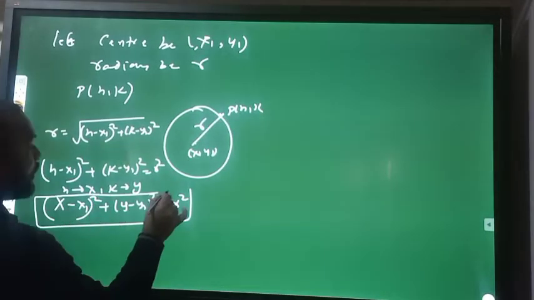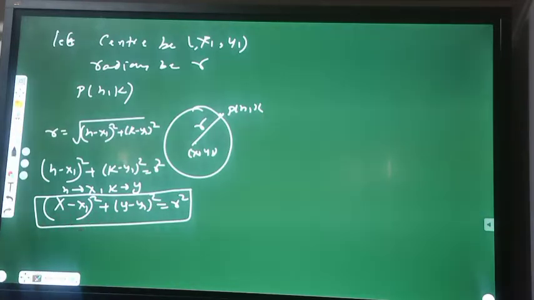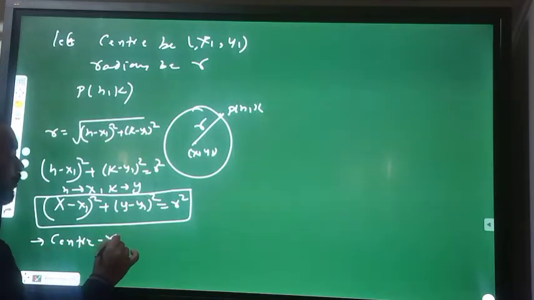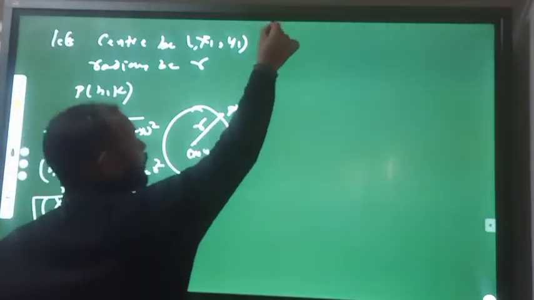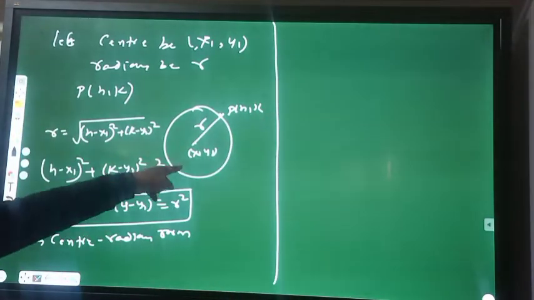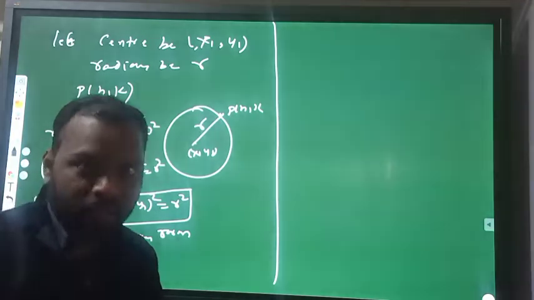This equation gives one equation of the circle, and this equation is called center radius form. Here center as well as radius will be given, then we can find the equation from this.